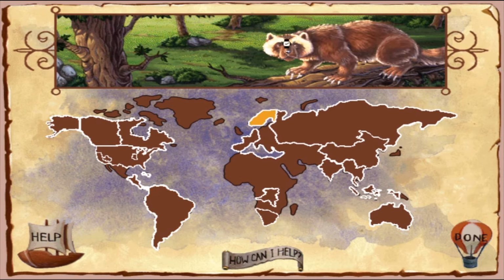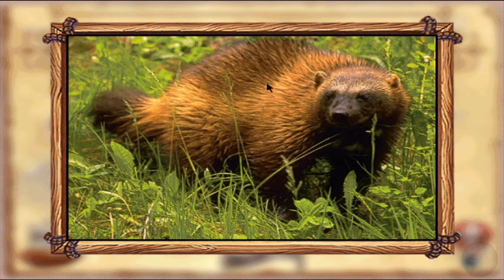Northern Europe. Wolverines are very tough for their size. They prey on animals that are almost 2 times larger than they are, like deer. The wolverine population is endangered due to hunting for their fur. Now that wolverine fur is considered less valuable, the hunting has decreased, their status is much less endangered, and their numbers are increasing.